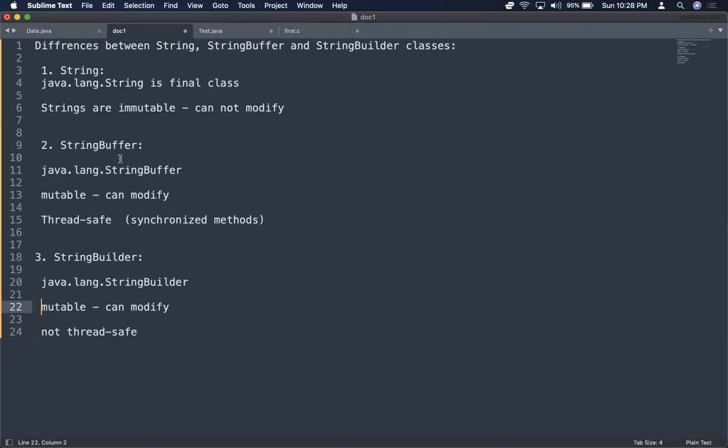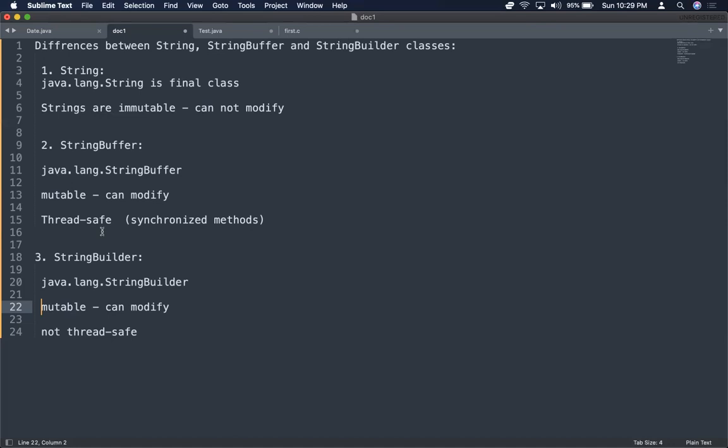And the StringBuffer class is a thread safe class. In a thread safe class, you will be using synchronized methods such that whenever multiple threads act on that particular StringBuffer resource, they will follow some order.